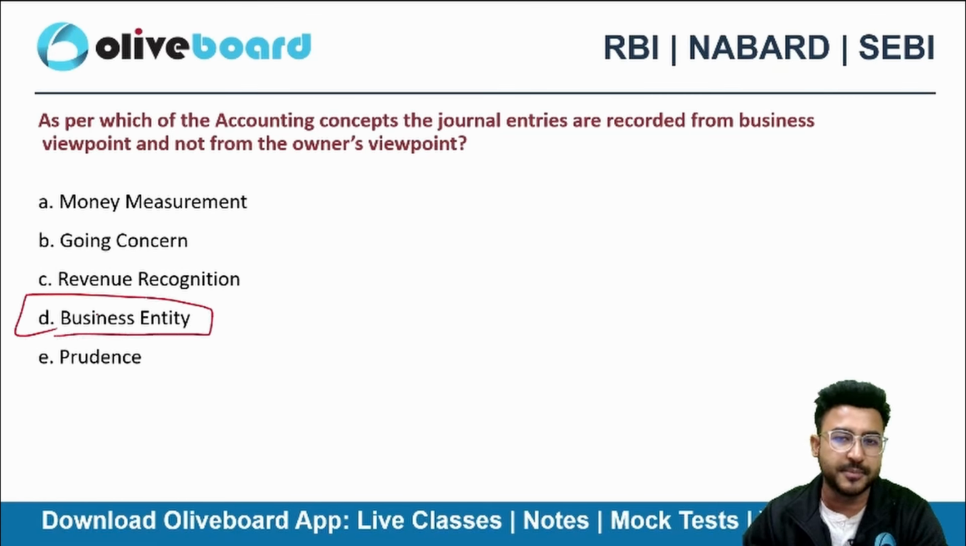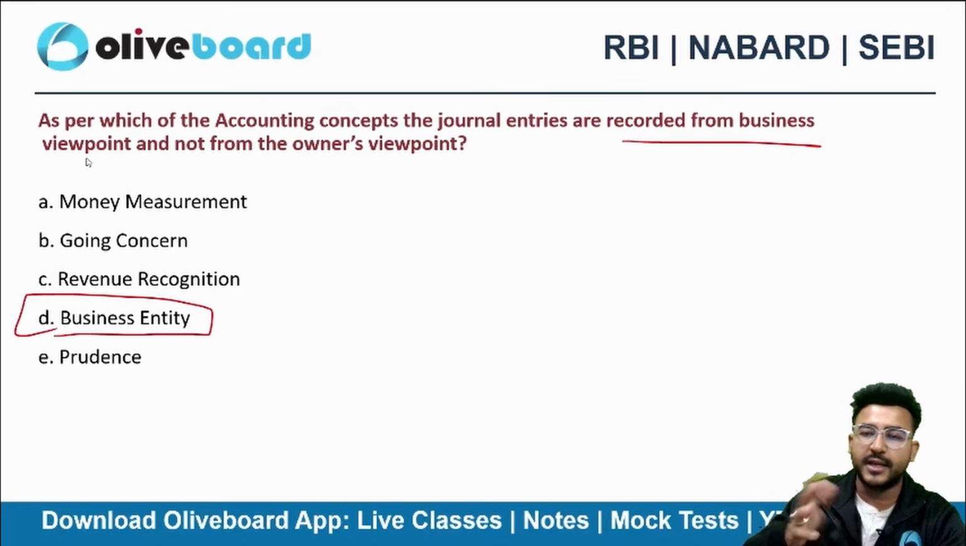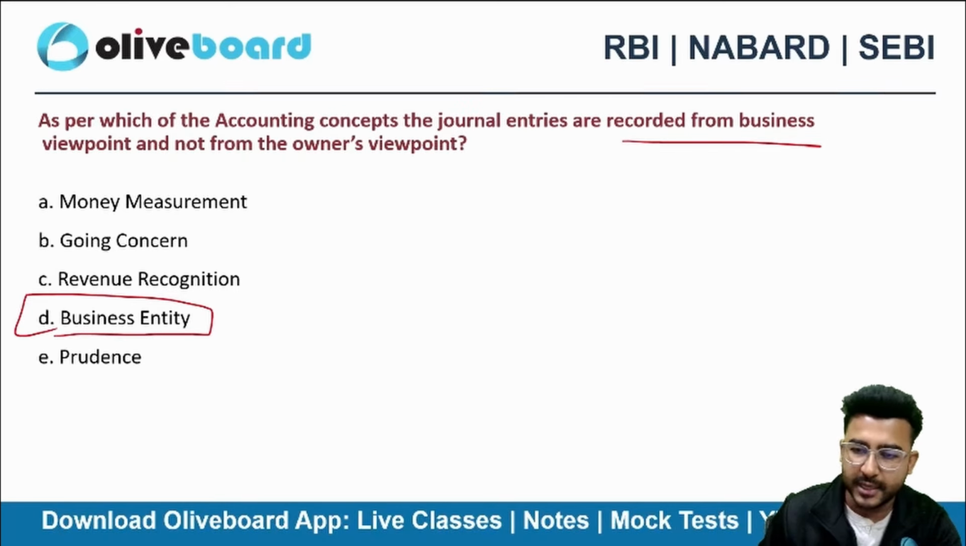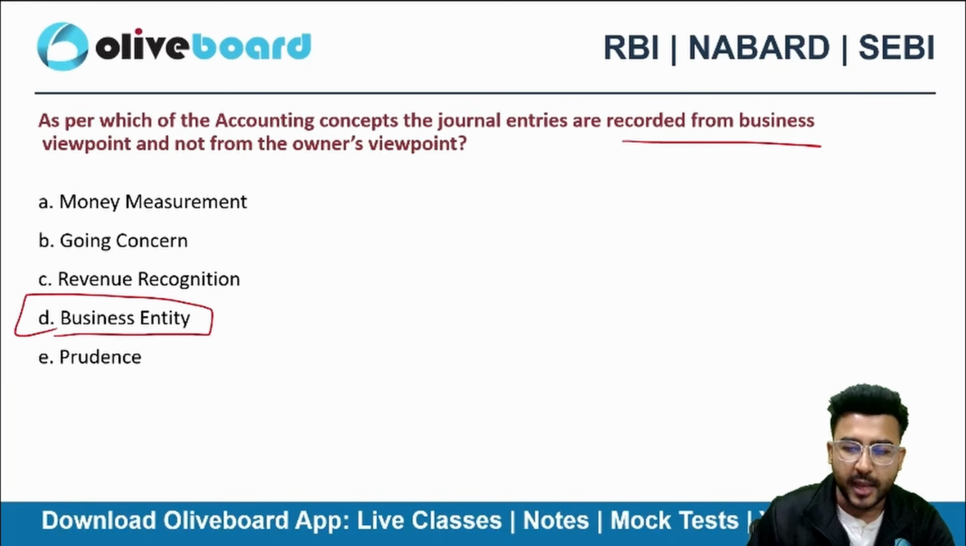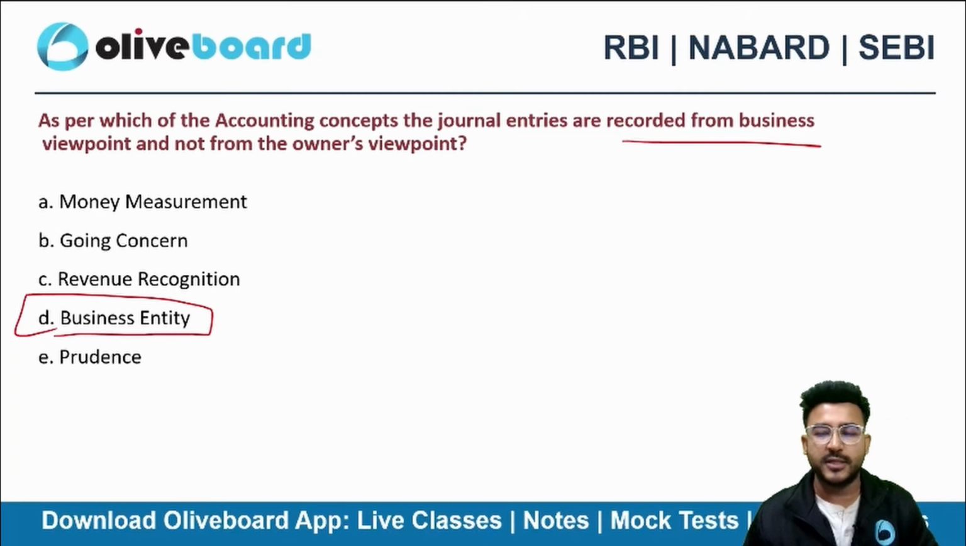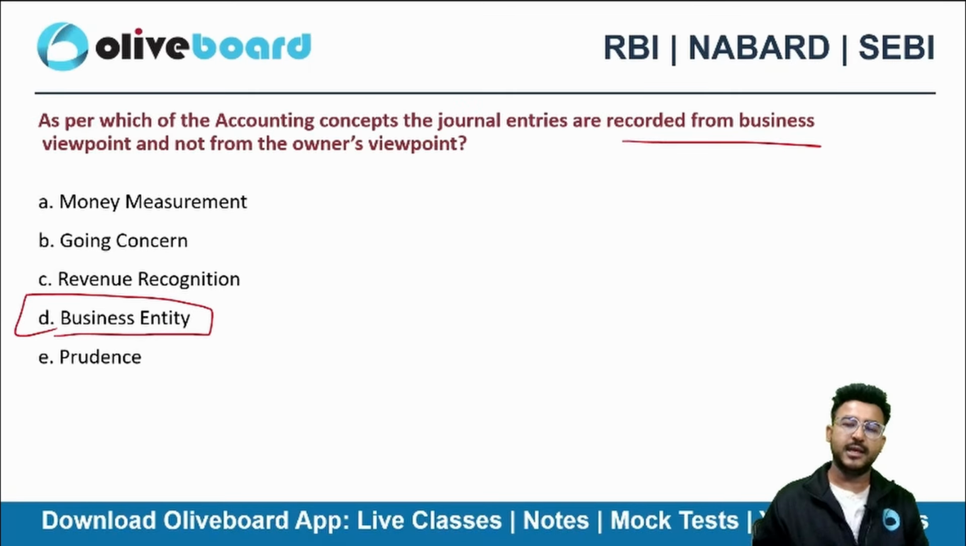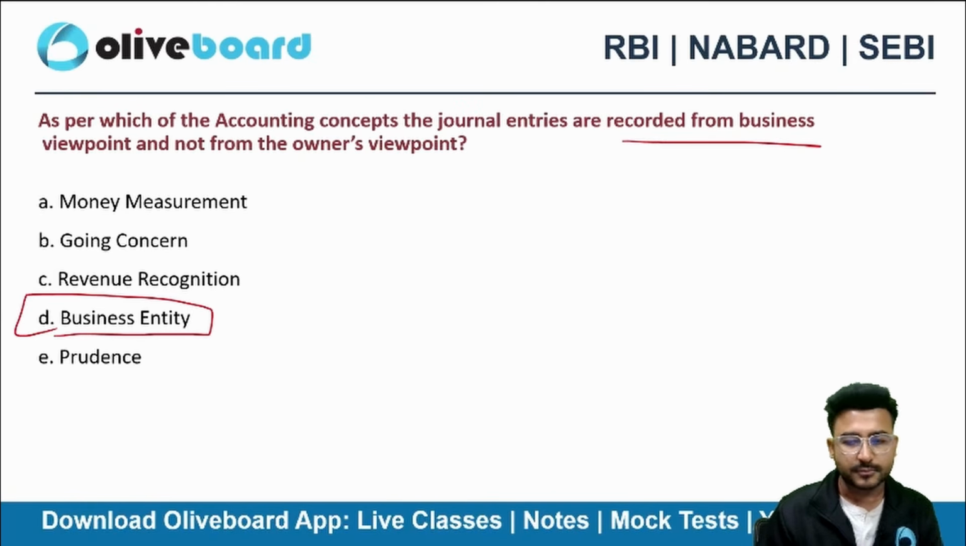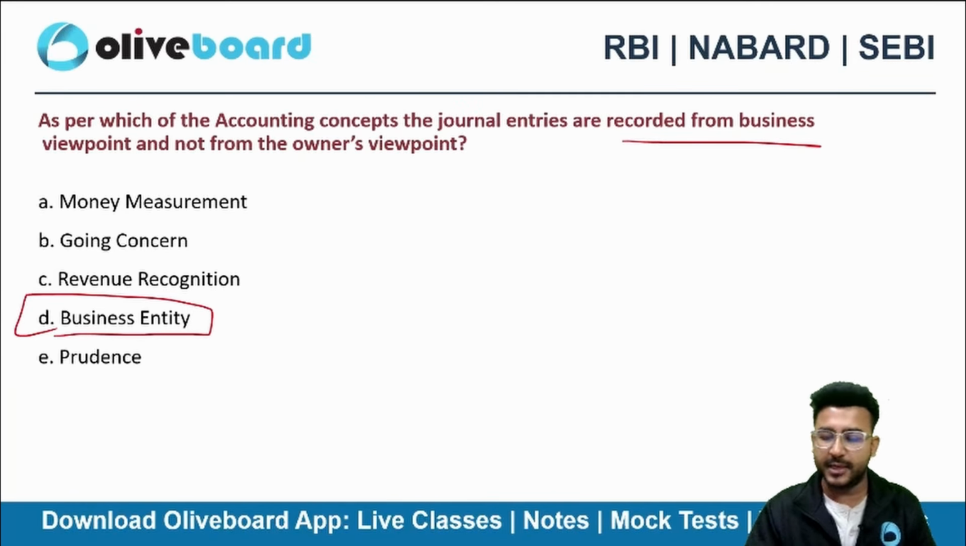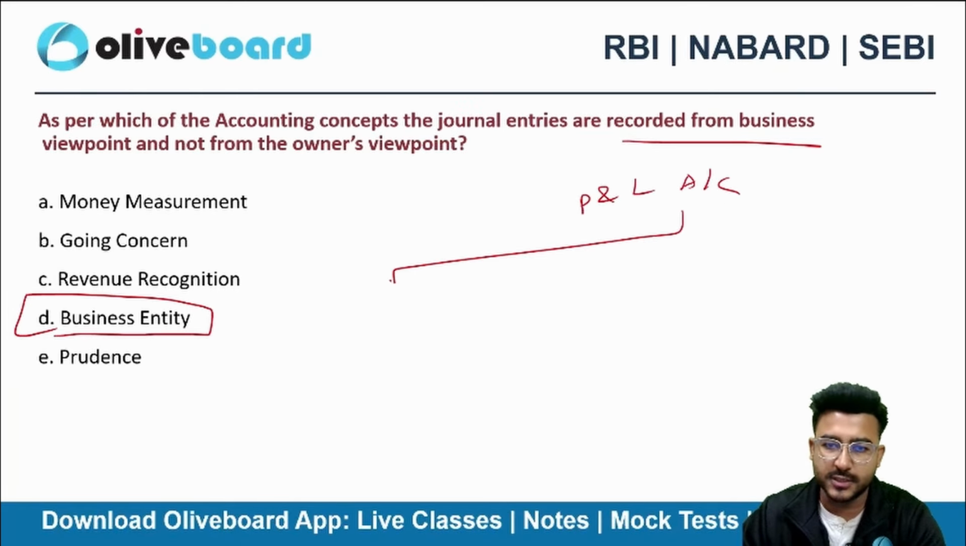Business entity concept, which states that we record the transactions from the business viewpoint and not from the owner's point of view, right? And what happens because of the business entity concept? Capital becomes a liability. Capital becomes a liability, right? Acha, can you guys tell me if the P&L account, profit and loss account, is having a credit balance or it is having a debit balance?